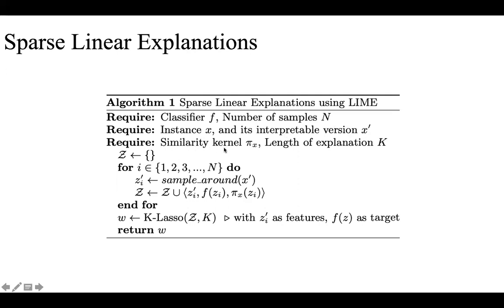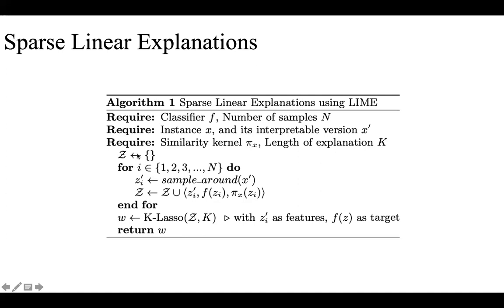The similarity kernel can be, in case of text classification, they use cosine similarity, and in case of image, they use Euclidean distance. And then the length of explanation, this is the length of explanation that we want, like how many features we want in the explanation.